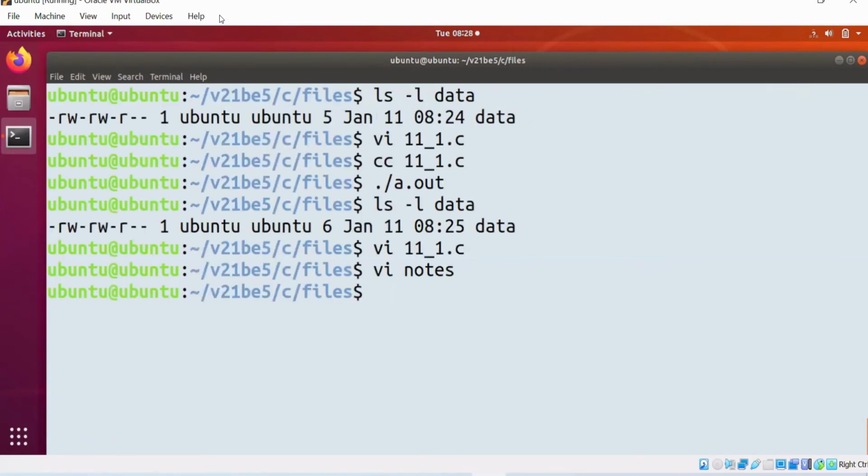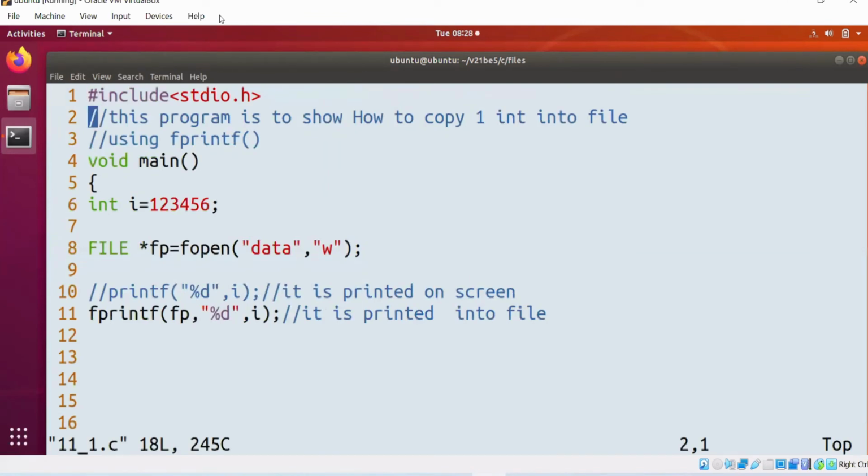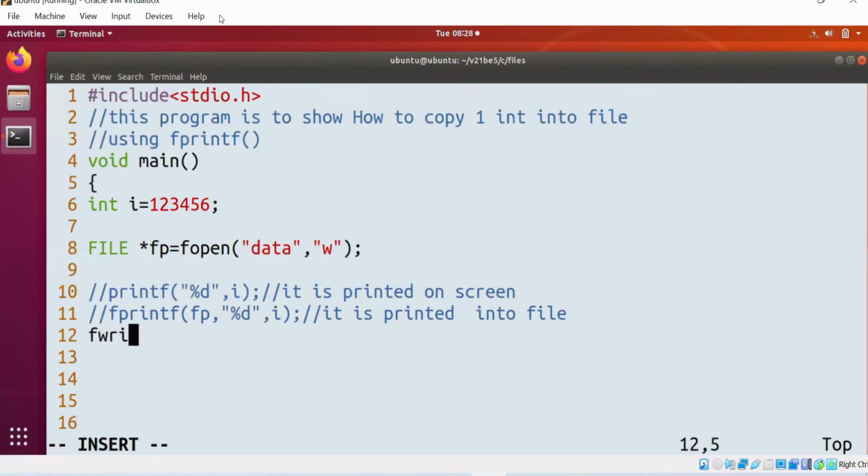Now observe, instead of fprintf, I'm going to use fwrite. Fwrite first argument. Can you tell me fwrite first argument? All of you might have copied, right? Can I say void pointer? Now here which you want to put? Address of integer. Second argument, size. Third argument, number of members. Fourth argument, file pointer.